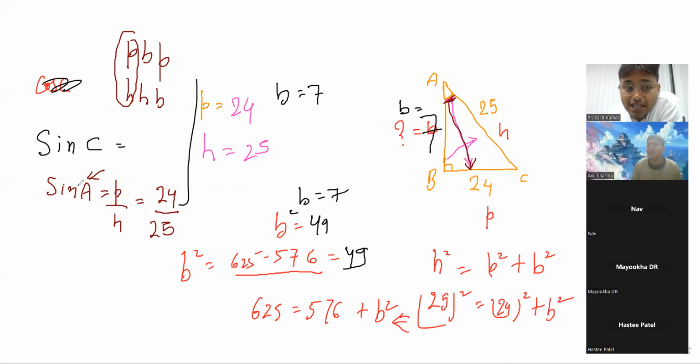But I didn't ask you sine A. First, all of you understand sine A. Sine A is P by H. Definitely, perpendicular will be 24 and hypotenuse will be 25. So 24 by 25 is the answer when the angle is A. But when the teacher asks you sine C, it means the teacher has changed the notified angle. And I tell you, in front of the notified angle, the side will be perpendicular.